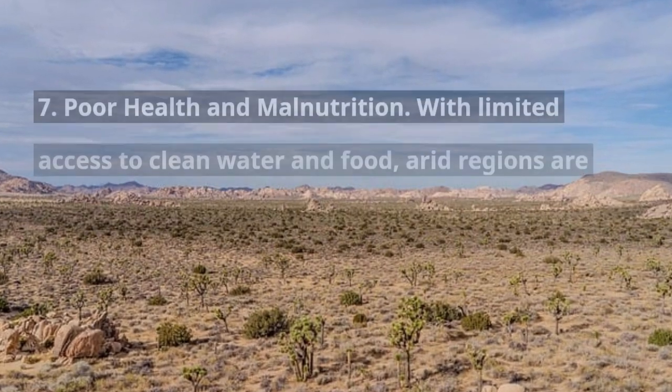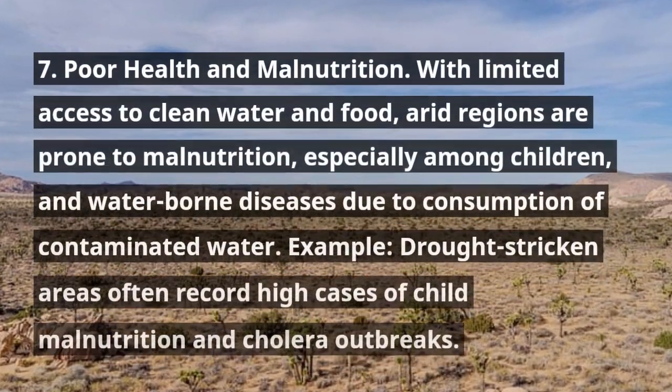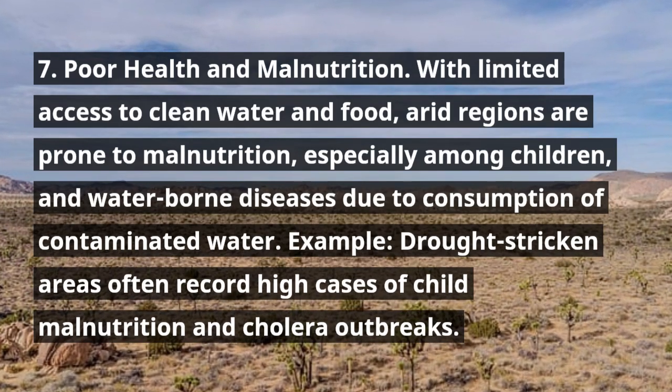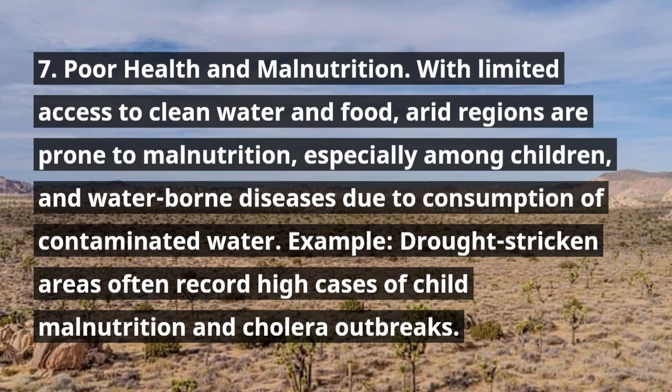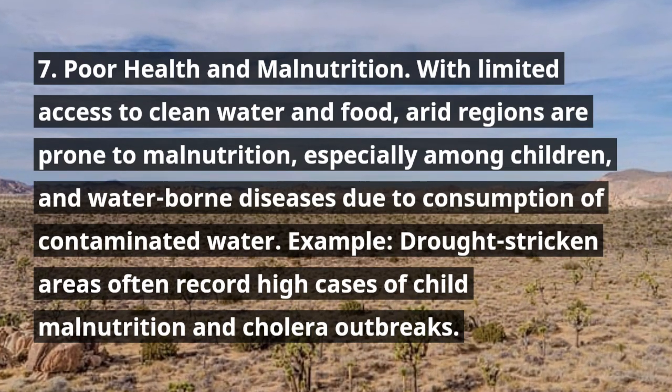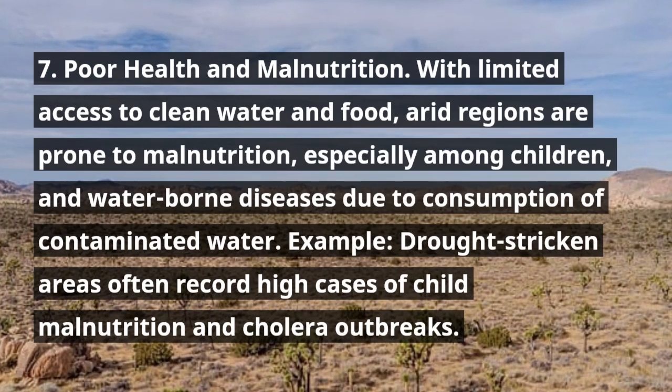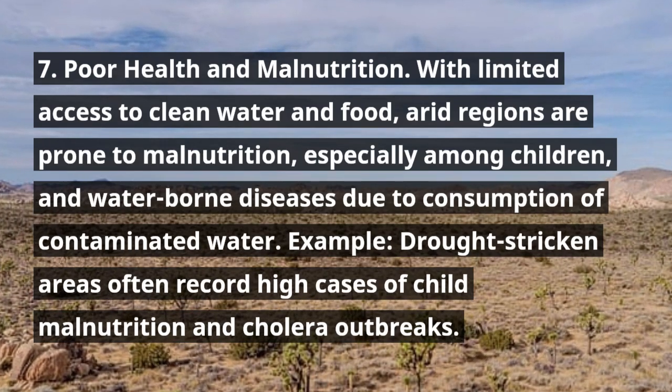7. Poor health and malnutrition. With limited access to clean water and food, arid regions are prone to malnutrition, especially among children, and water-borne diseases due to consumption of contaminated water. Example, drought-stricken areas often record high cases of child malnutrition and cholera outbreaks.